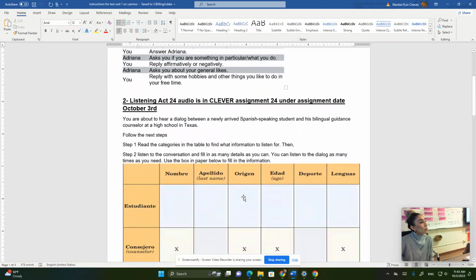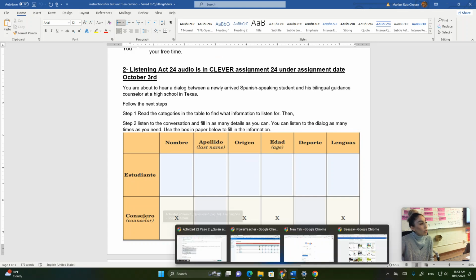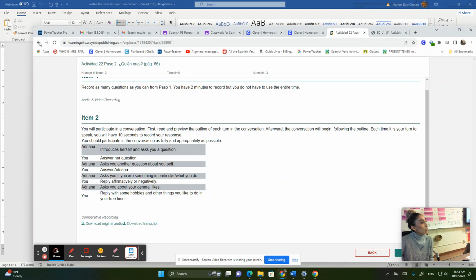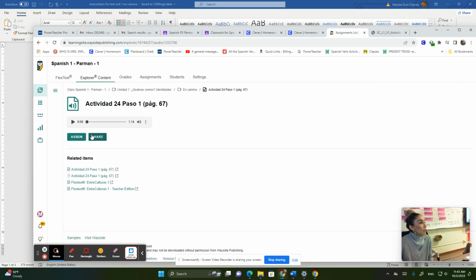Now, if we move into the next portion of the test, you do have a lesson section, which again, you will have to be in Clever. Under assignments, you will go into the puzzle, like activity 24. In here, you will hear an audio.